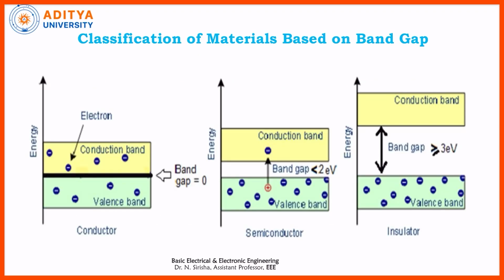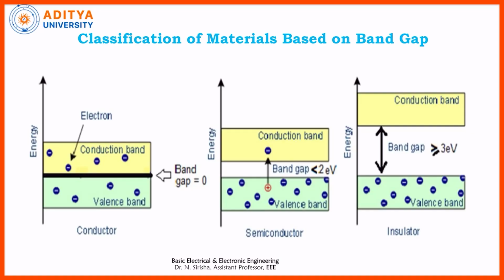Classification of materials based on energy gap: they are conductors, semiconductors, and insulators. In this graph, on the y-axis we have energy, and on the x-axis we have the material type. There are three regions we can see: the conduction band, the valence band, and the band gap or forbidden energy gap. The conduction band is at the top of the graph and the valence band is at the bottom, and the forbidden energy gap exists between the conduction band and the valence band.